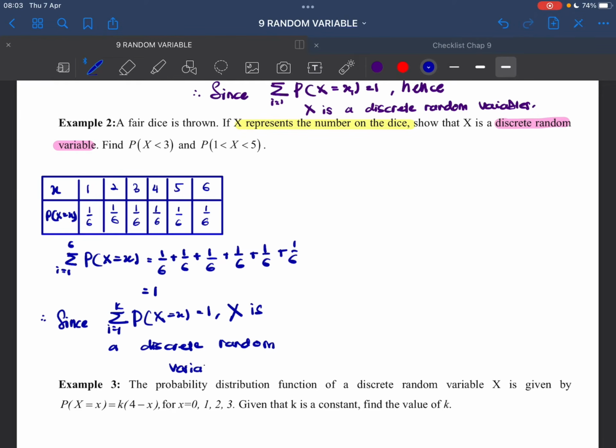The next question asked to find p(x) less than 3. Okay, so p(x) less than 3.